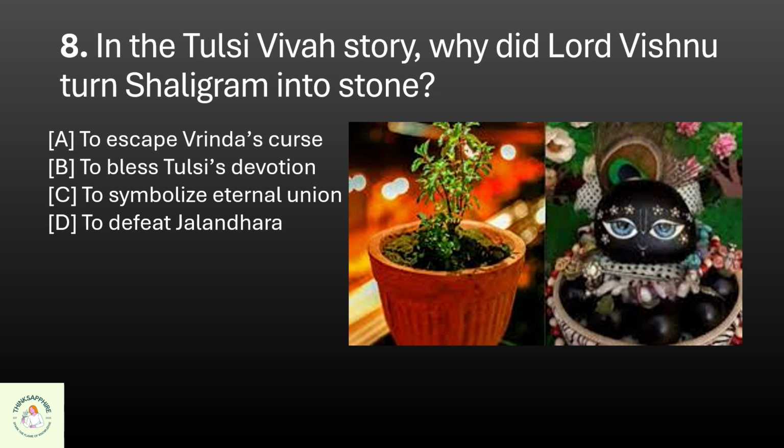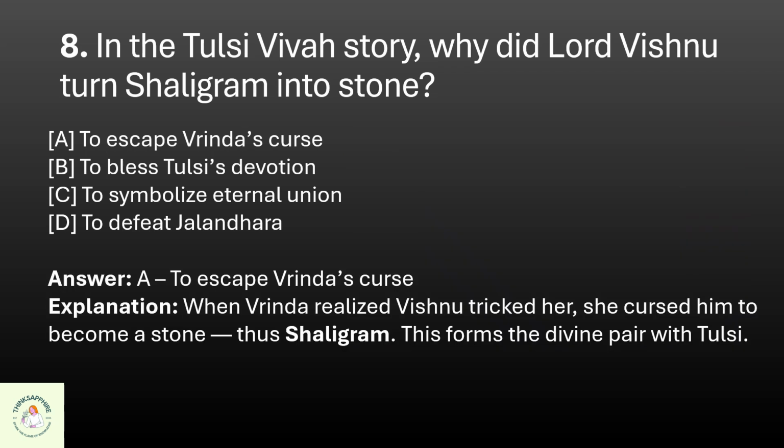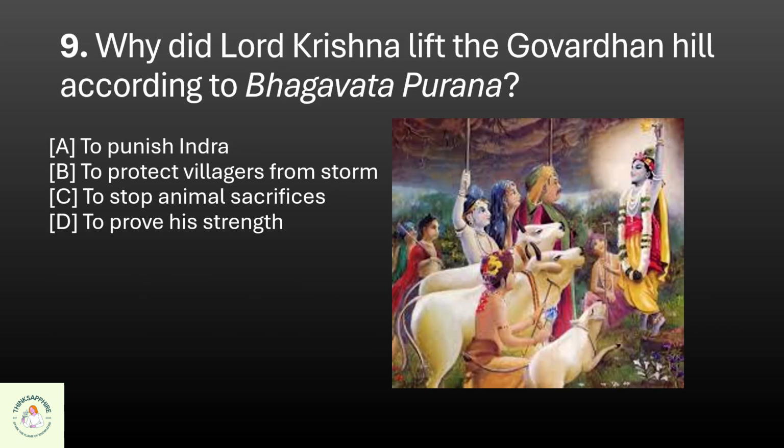Question 8. In the Tulsi Vivah story, why did Lord Vishnu turn Shaligram into stone? A. To escape Vrinda's curse, B. To bless Tulsi's devotion, C. To symbolize eternal union, or D. To defeat Jalandhara. The correct option is A. To escape Vrinda's curse.